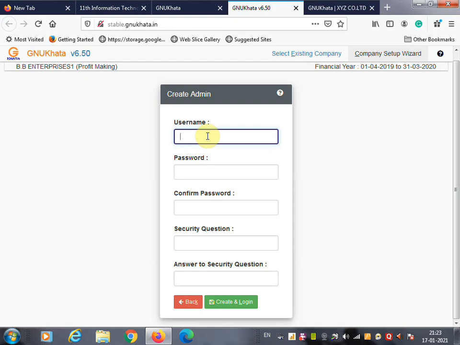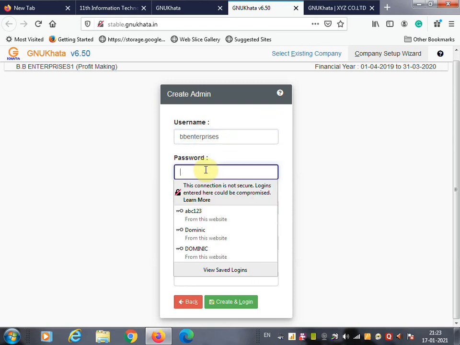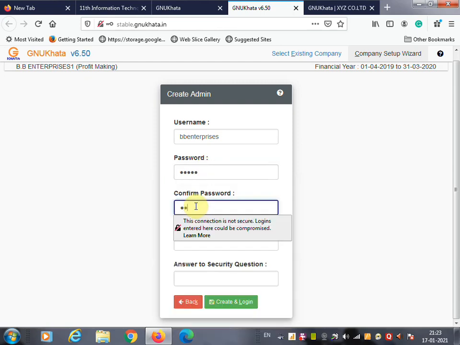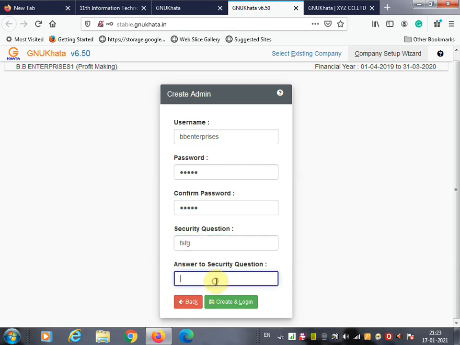So we are going to create the username BB Enterprises, and the password we are going to give over here. Once you enter the password, confirm it and then give security questions. Any security question you can enter over here, and after this you have to answer this question. Once you answer this question, then click on the create login button.